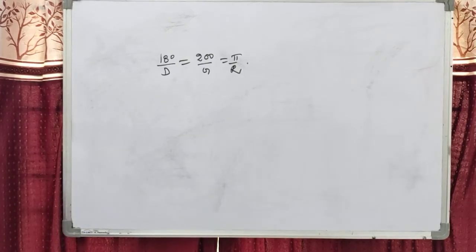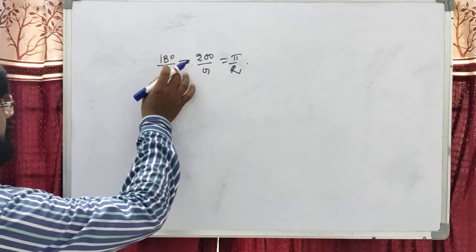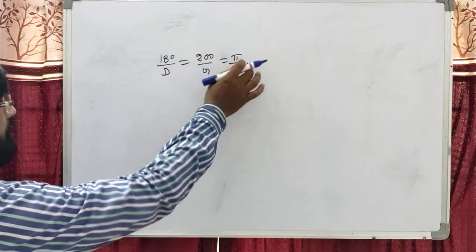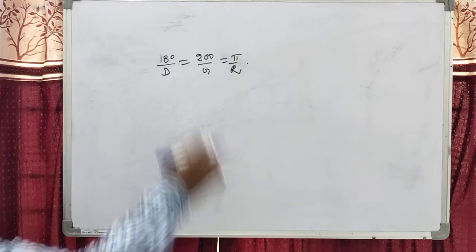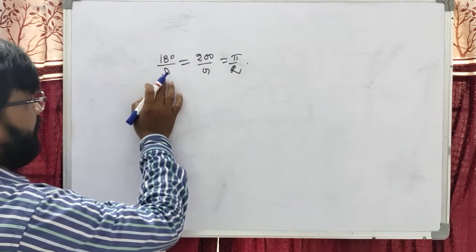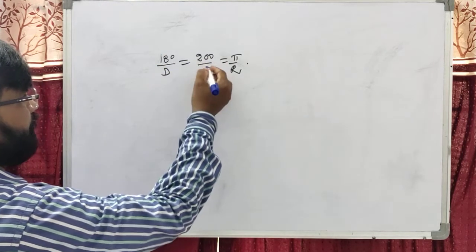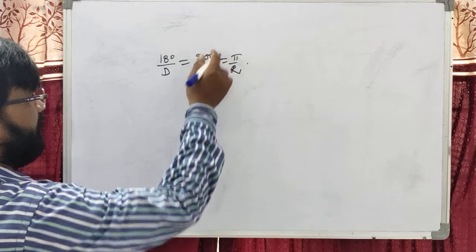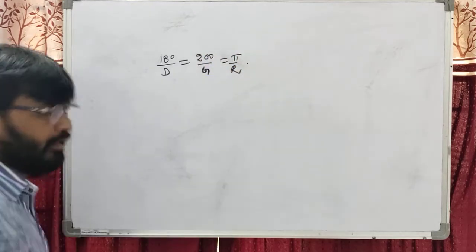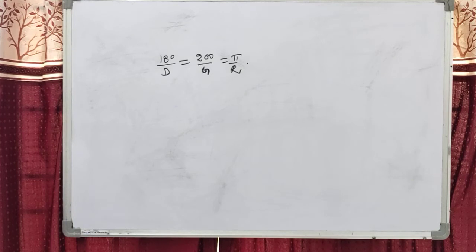Dear students, the relation between sexagesimal, centesimal and radian measures is D by 180 for degrees, G by 200 for grades, R by pi for radians. Okay students, this is the relation between the three measurements of angles.